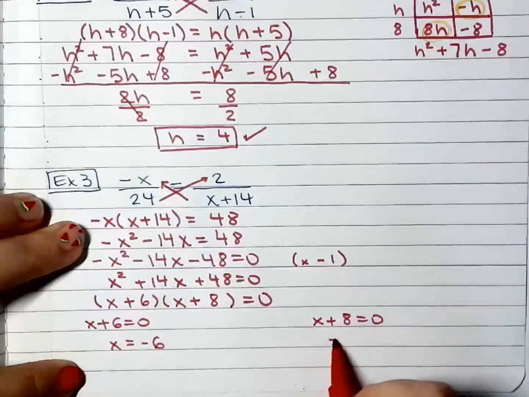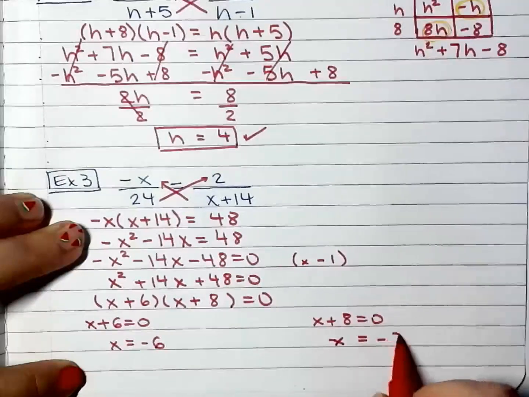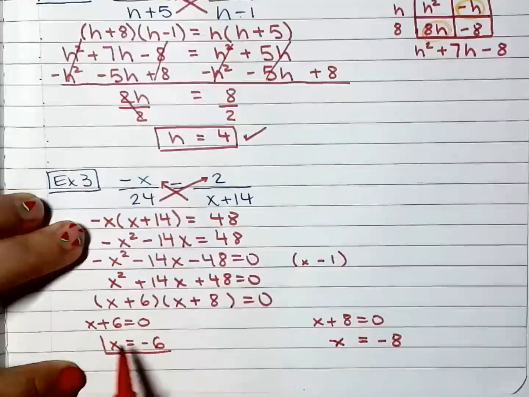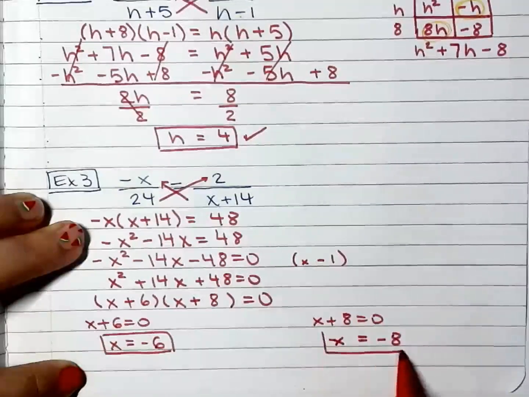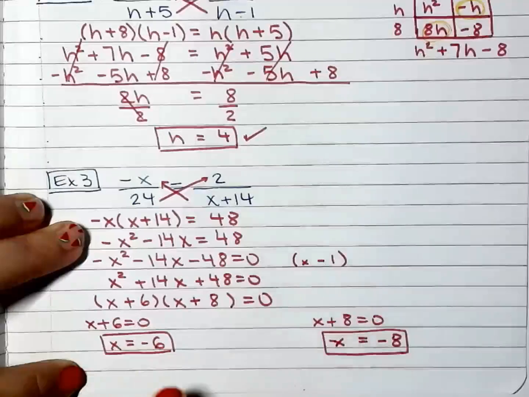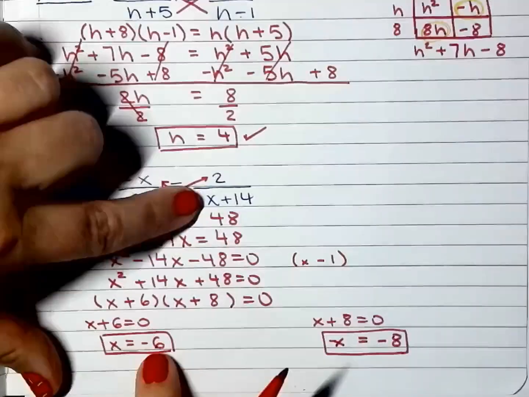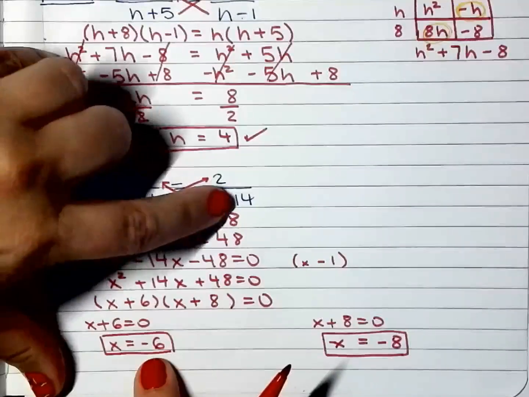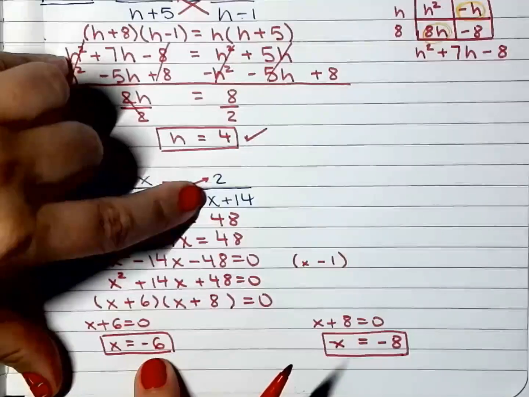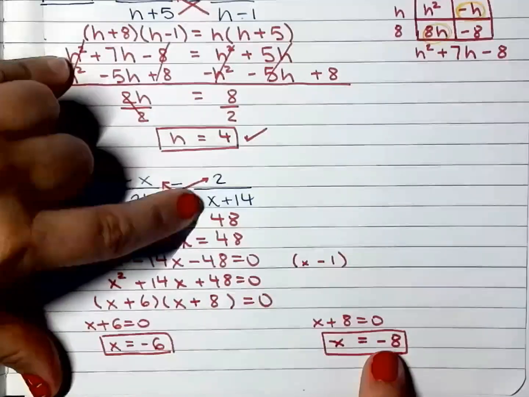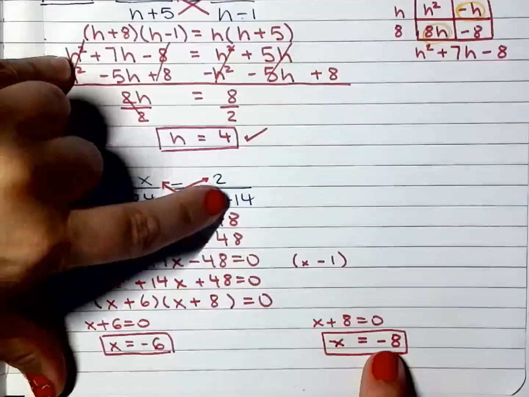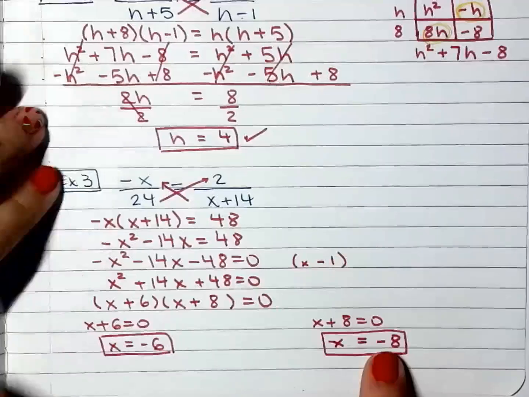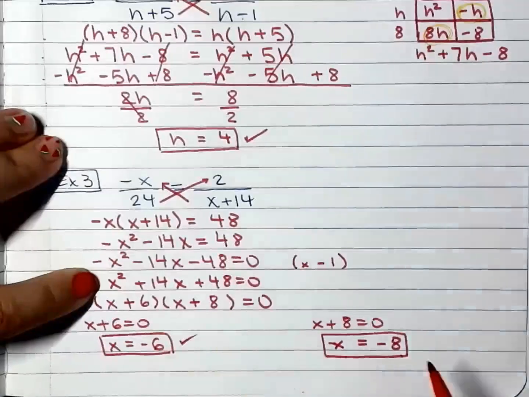Minus 8 on both sides. Let's check real quick. Right here, if I plug in negative 6 into x plus 14, I don't get 0. If I plug in negative 8 for x and add 14, that also doesn't give me 0. So you're good on both.